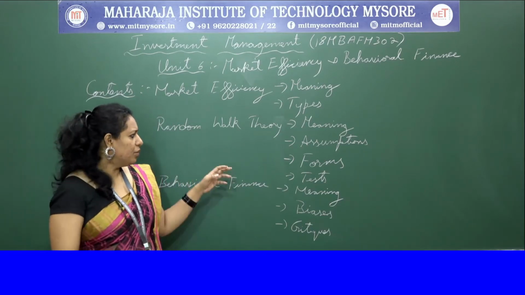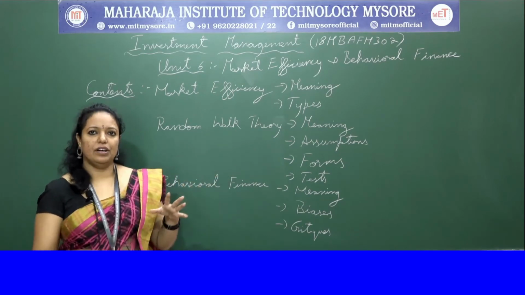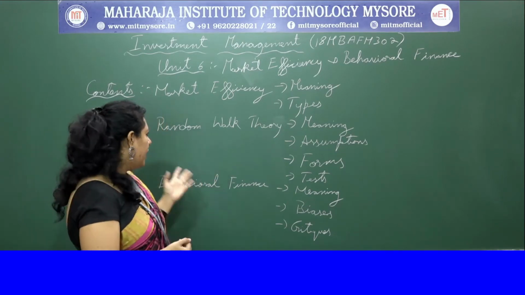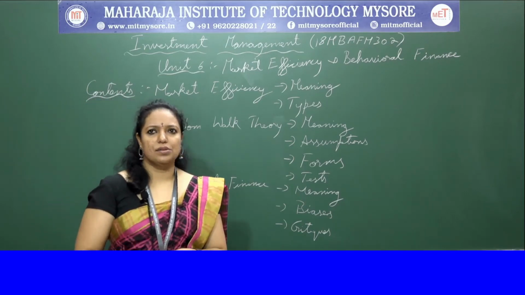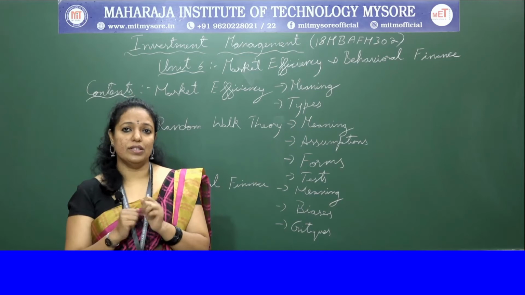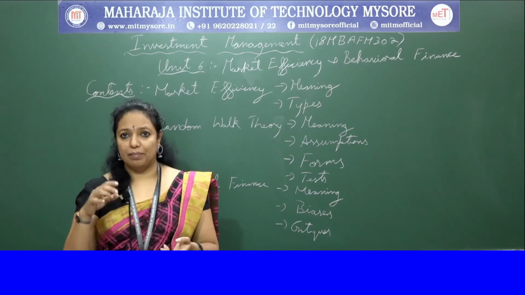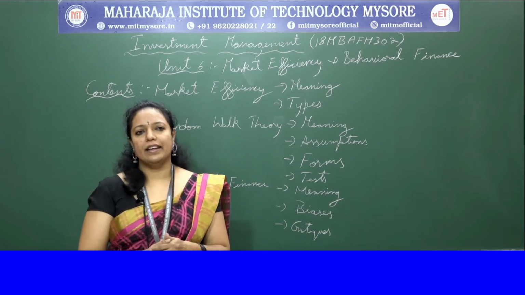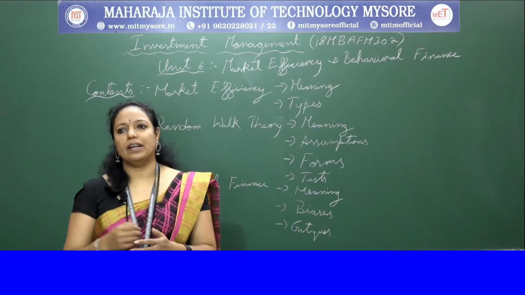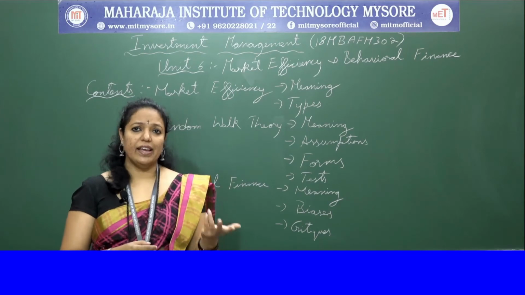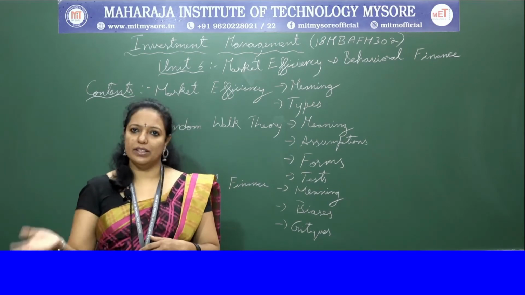Before going to the forms, the efficient market hypothesis. So what is this efficient market hypothesis? This was developed by Eugene Fama, as I said, and it states that it is impossible to beat the market because prices already incorporate and reflect all the information.